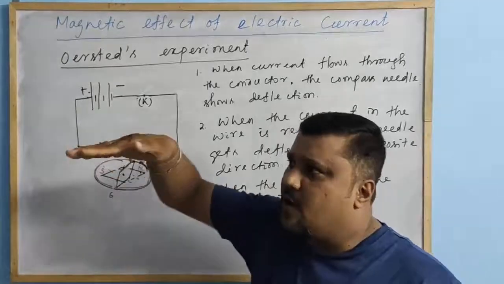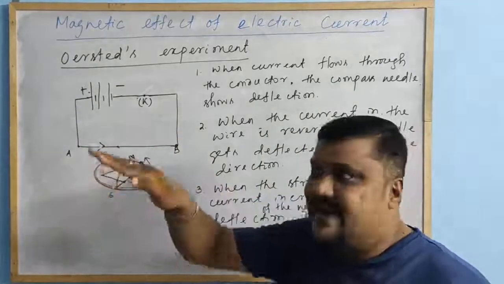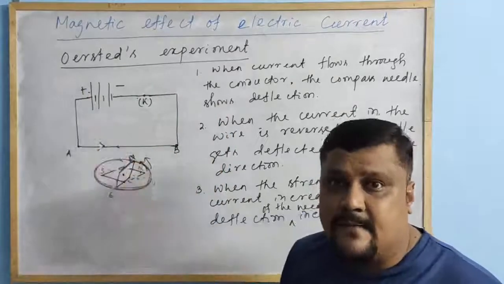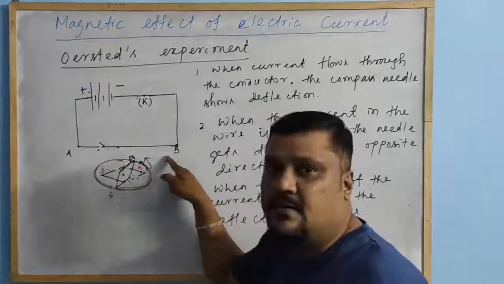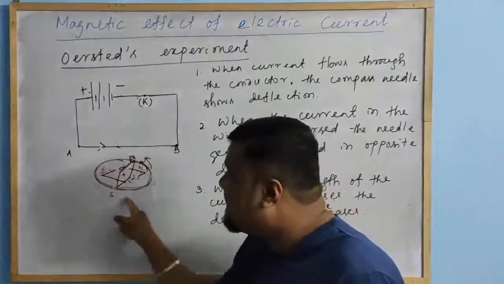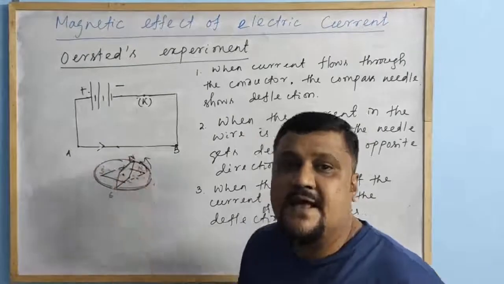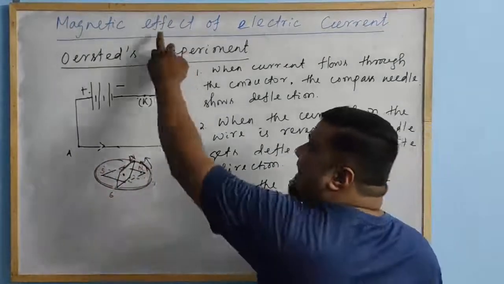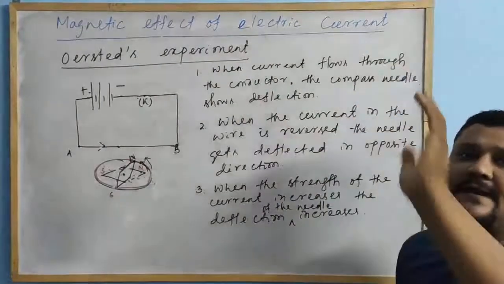A compass needle is a magnet, and a magnet can only be deflected if it is influenced by a magnetic field. So the current in the conductor produces a magnetic field which influences the compass needle. This gives you the magnetic effect of electric current.